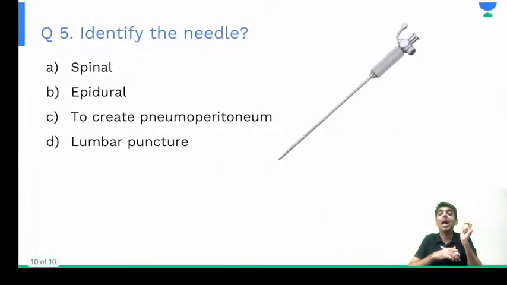Next question, identify the needle, right? Now we can say that this question is an overlap of surgery, or a mixed question. But looking at the options, you have to know that this can be a question from anesthesia or not, right? So first and foremost, you should have seen spinal needle, epidural needle, and how we go about with lumbar puncture. Only then will you be able to identify this needle and know the function of this as well, right?